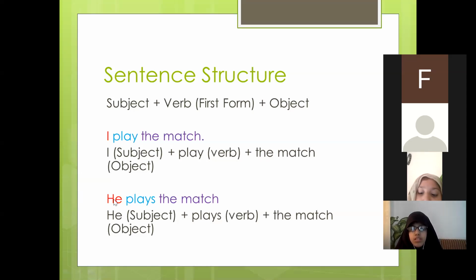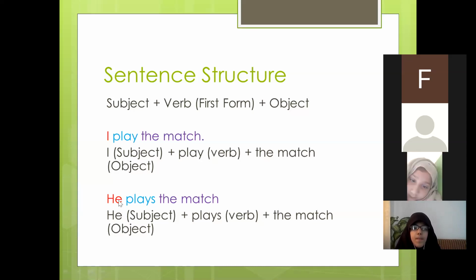Very simple: when the subject is he, she, or it, or a singular noun or singular name, the verb it follows is always with s added to it.